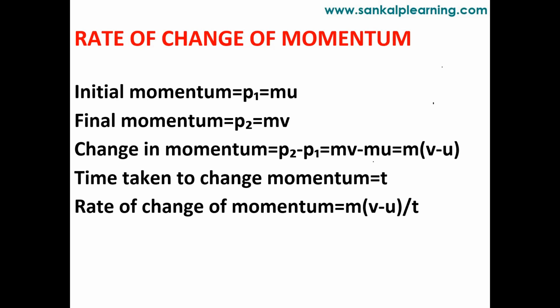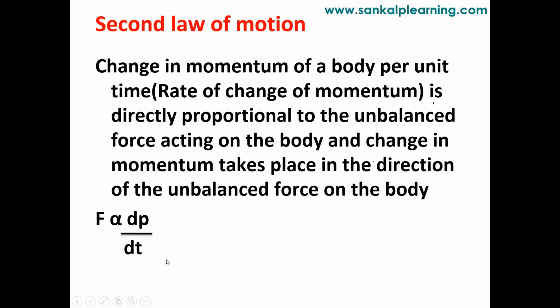Next, the time taken to change the momentum, suppose it is t. Then the rate of change of momentum can be written as m into (v minus u) divided by t. So this is the rate of change of momentum.